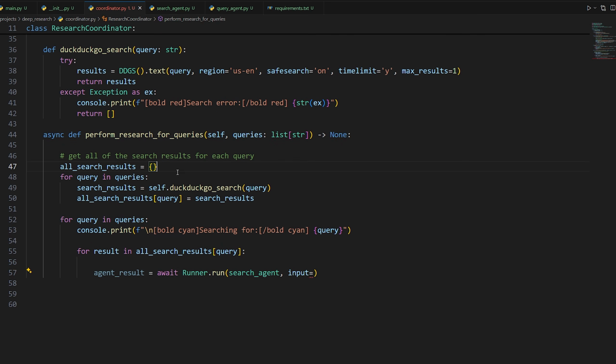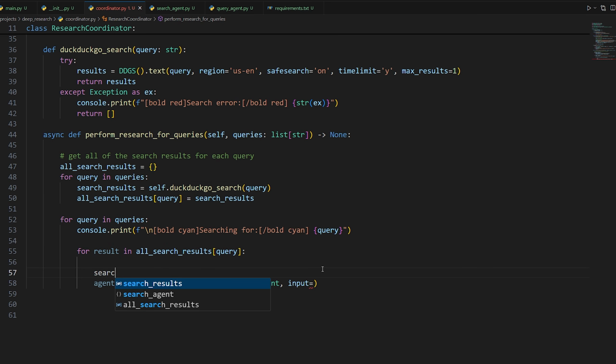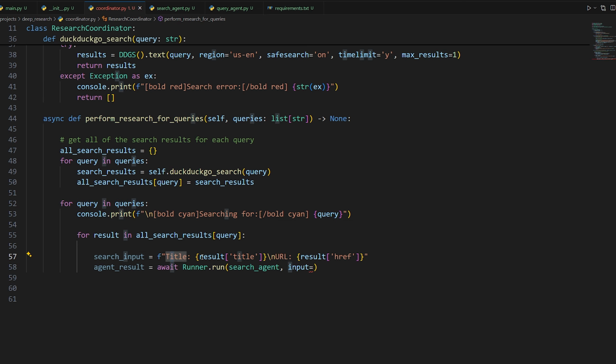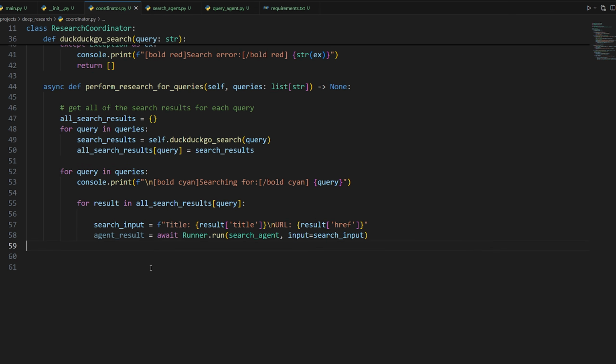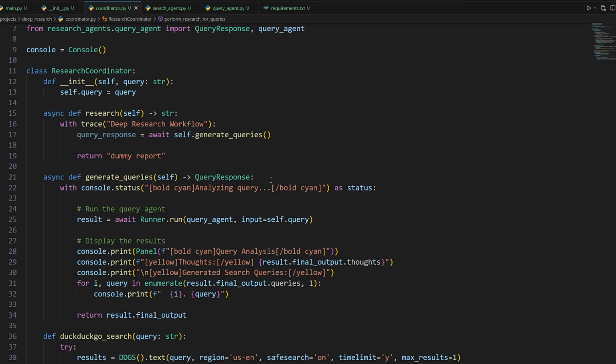In the search results that we got from DuckDuckGo, it actually does contain that. So we can craft a little string out of that by doing search and then here, we're doing title, then result, and then accessing the dictionary. So we're pulling out the title from the result as well as the actual URL, which is href. So we're going to take the search input and provide it to the agent. And now we need a way to take our summary along with the title and URL and essentially store it together, so at the very end, we can feed that to the synthesis agent.